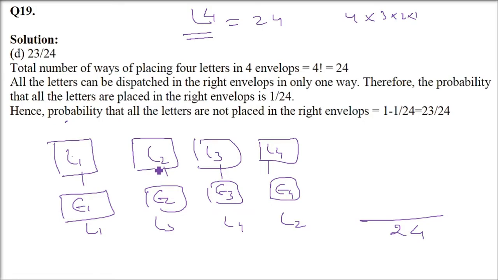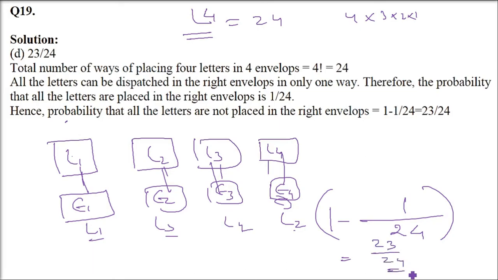Now the probability that all the letters are not placed in the right envelope. We will first find the probability of the correct one. As I said, there is only one way the letters can be put in the correct envelopes. All the letters find their way to the correct envelope. That is 1 by 24. Now the question is asking the probability that all the letters are not placed in the right envelope. So not means 1 minus 1 by 24. And that is going to give you 24 minus 1 by 24, 23 by 24, which is the answer.